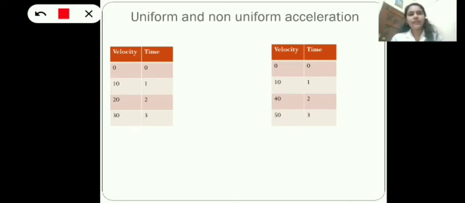Children, next let's discuss uniform and non-uniform acceleration. So here consider the first case. In this table, the velocity and the time values are plotted. Okay, so here you can see this is the first interval. For this first time interval, the time is 1 second, 1 minus 0. And what is the velocity for that time interval? It is 10 minus 0, that is 10 meter per second.